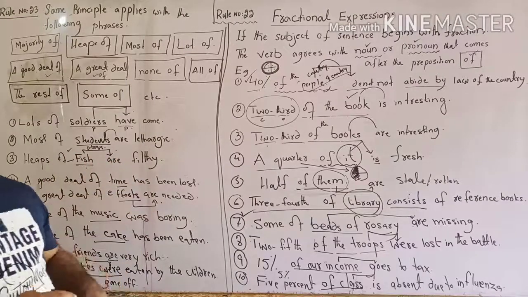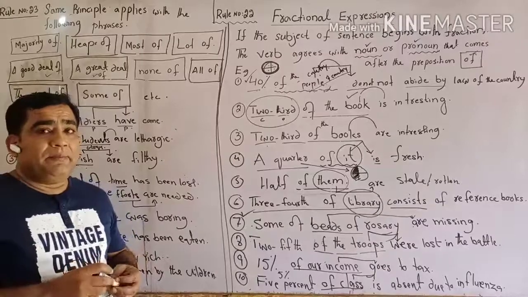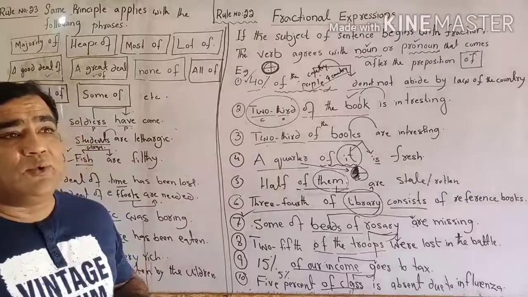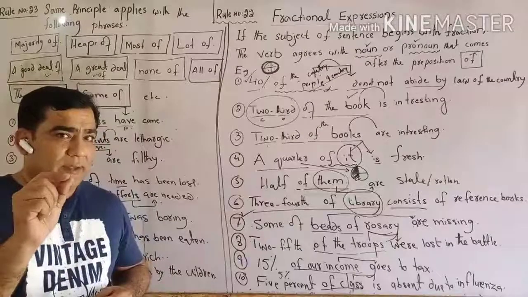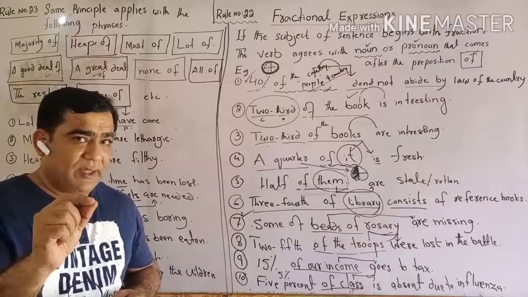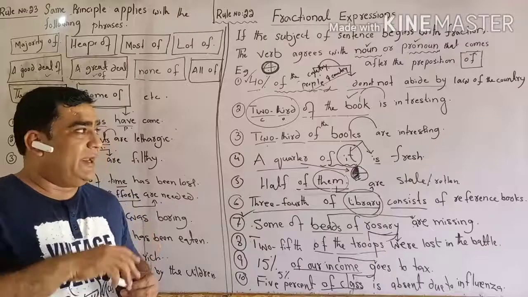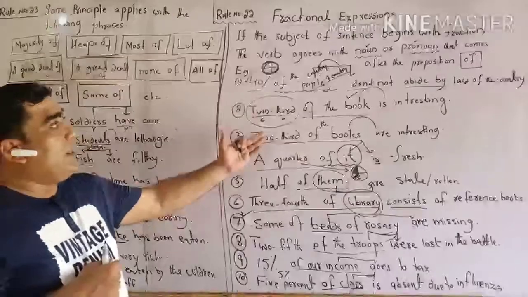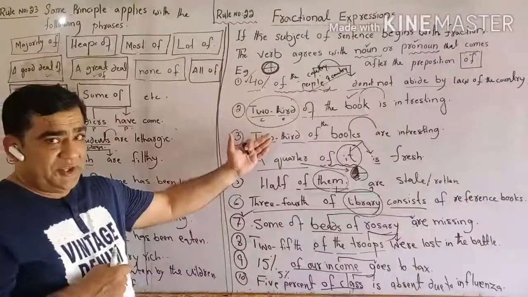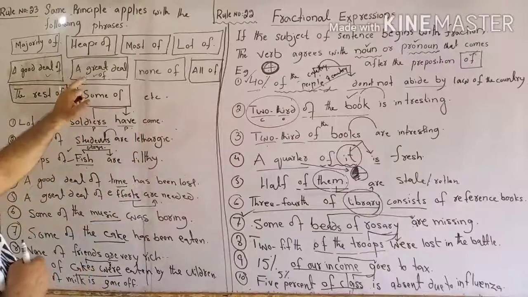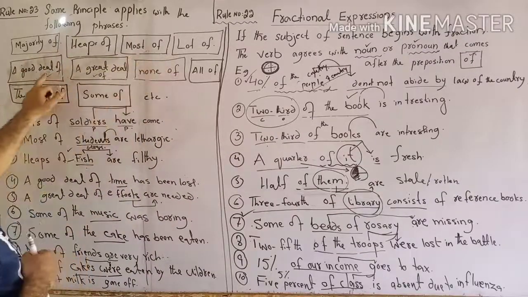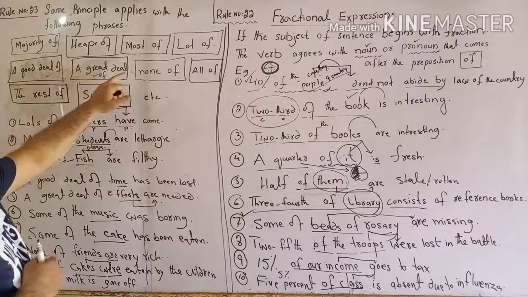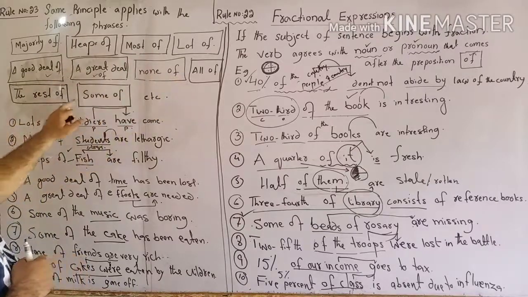So these are two rules. The rule is applied in the same way because of the preposition of. And before that, we use either these fractional expressions or phrases like majority of, heaps of, most of, lots of, a good deal of, a great deal of, none of, all of, rest of, some of.